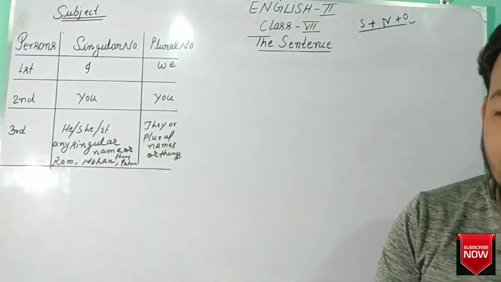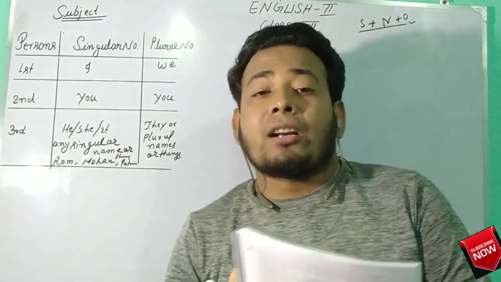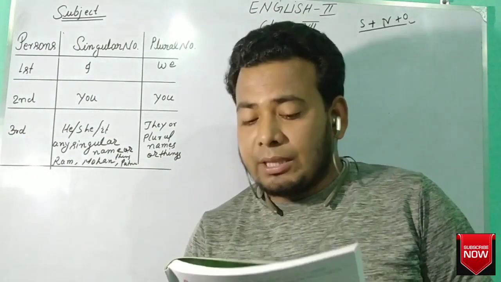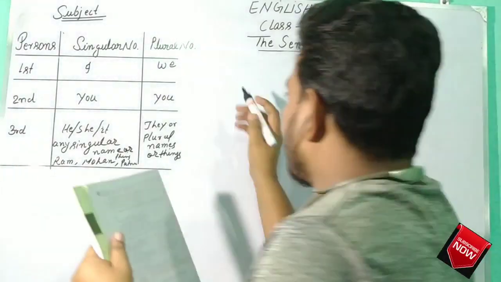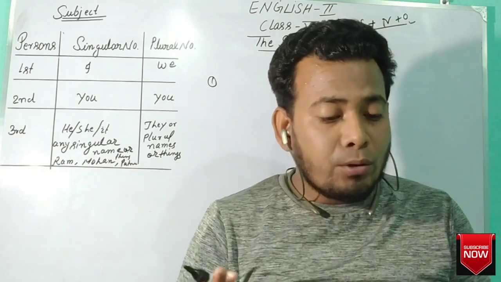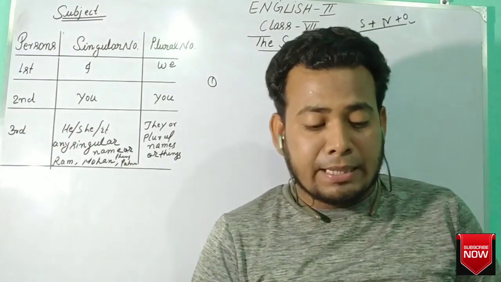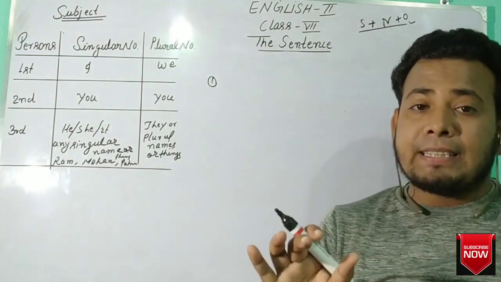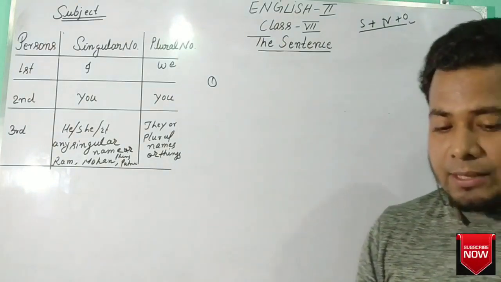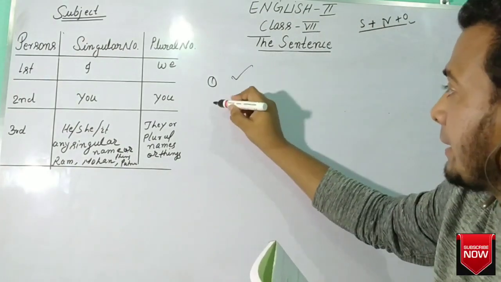Put a tick against the group of words which are sentences and cross against those which are not. It means we have to classify which is a sentence and which is not. First, "The whole school beautifully decorated." Here, in this group of words, the words are arranged in proper order. It gives good sense, so it will be considered a sentence. So you will put a right.